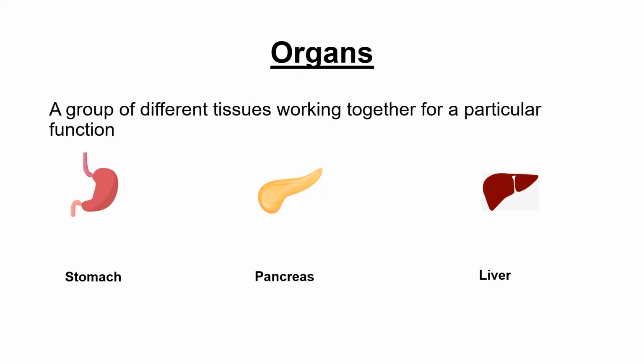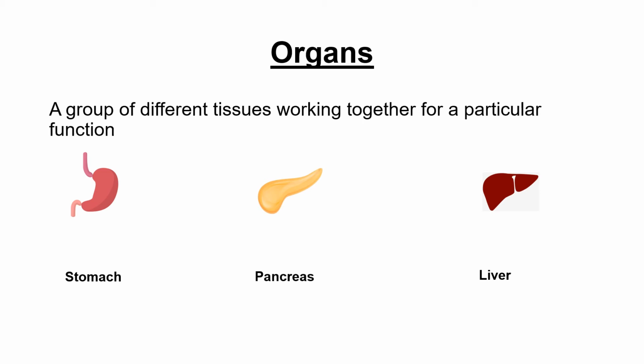When more than one type of tissues having related functions are organized together, they make a unit called organ. Different tissues of an organ perform their specific functions, and these functions collectively become the function or functions of that organ. For example, stomach. Stomach is an organ specialized for the digestion of proteins and for storing foods. Two major types of tissues are present in its structure. Epithelial or glandular tissues secrete gastric juice for the digestion of proteins, and muscular tissues perform contraction of stomach walls for grinding of food and moving food to posterior end. So two tissues perform their specific functions, which collectively become the function of the stomach. In the same way, we can see other organs in the picture. The other one is pancreas, and the last one is the liver.